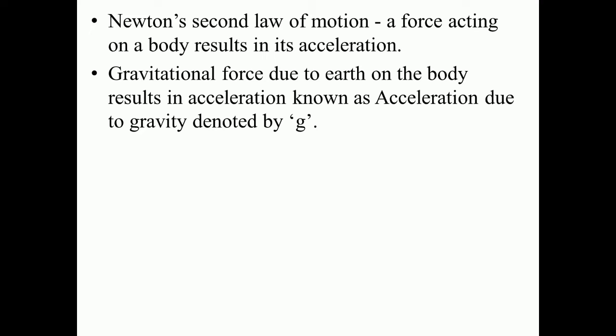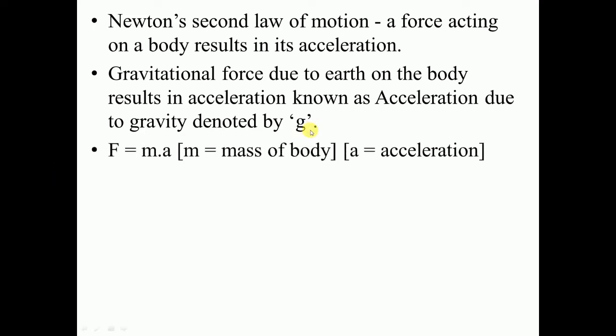As you know, earth also attracts the body towards itself. If you throw any object above the surface of the earth, it will come down, right, because of the attraction of the earth, and due to the attraction of the earth the velocity of the object will get decreased. So the acceleration exerted by the earth on the object is given by small g.